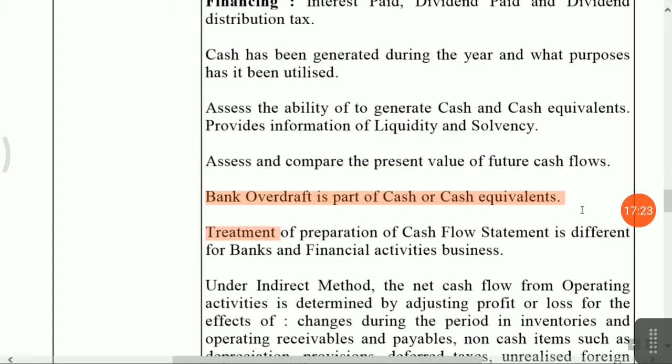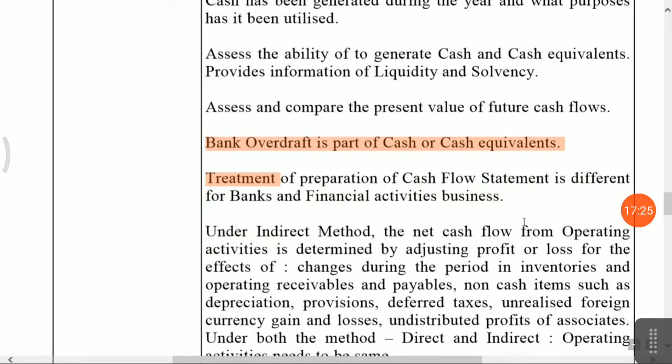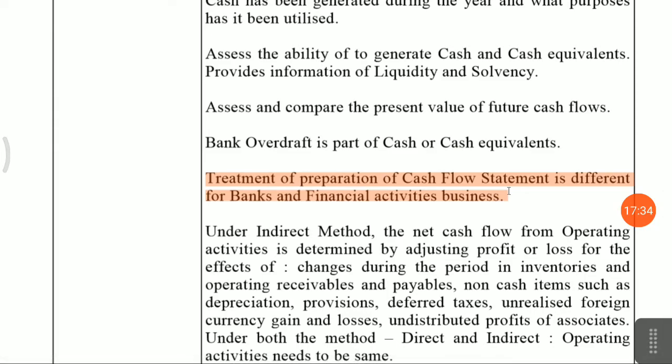Bank overdraft is a part of cash and cash equivalents. Okay, friends, the treatment for preparation of the cash flow statement is different for banks and financial enterprises, because interest paid and interest received are part of operating activities. Loans given and loans taken are part of operating activities, including long-term loans.